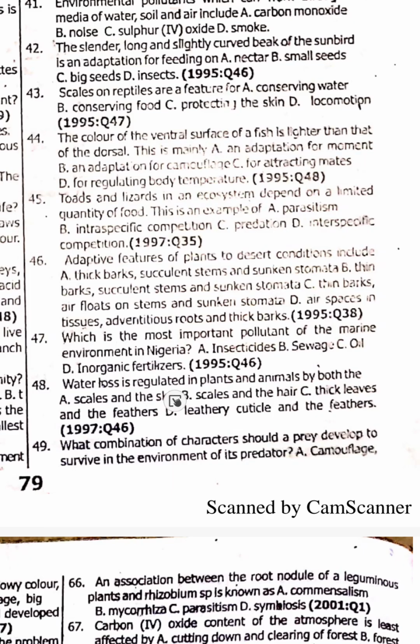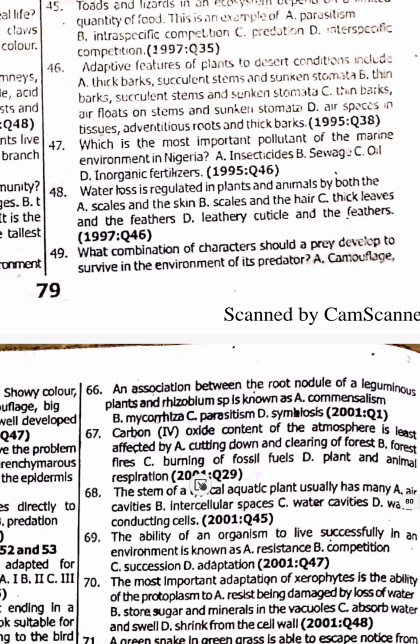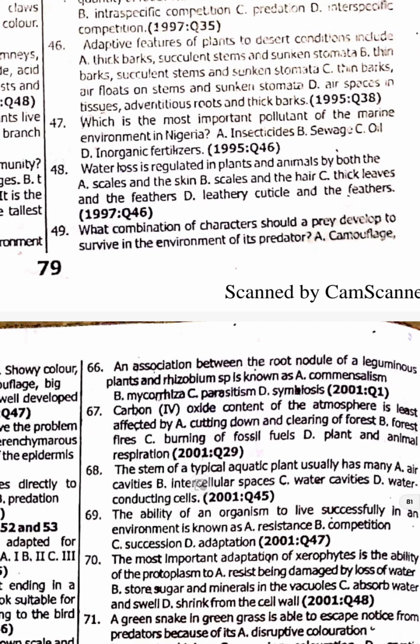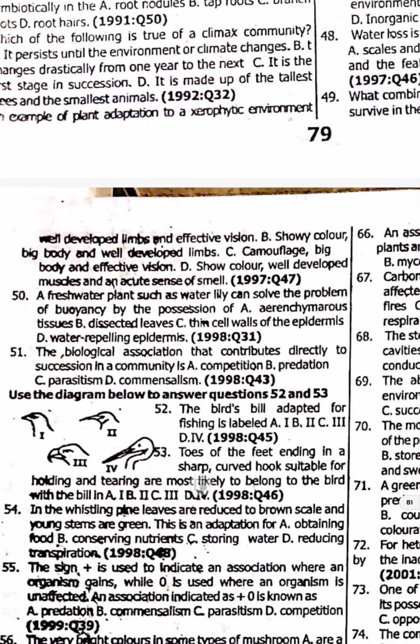48. Water loss is regulated in plant and animal by both the leathery cuticle and the feather. Option D. 49. What combination of characters would a prey develop to survive in an environment of its predator? A prey now, which kind of characters do you need to get so you will survive? Camouflage, well-developed limb, and effective vision. Option A. Number 50. A freshwater plant such as water lily can solve the problem of buoyancy by the possession of